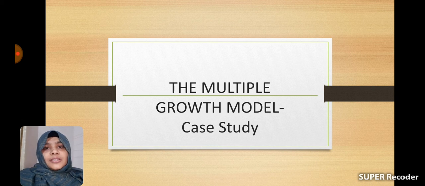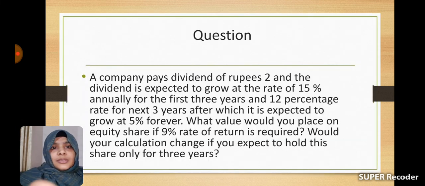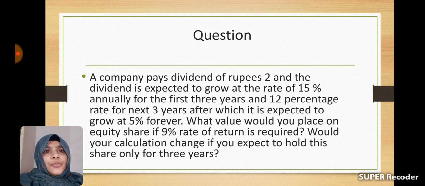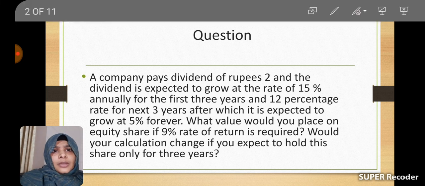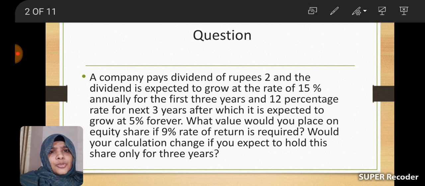In the previous session, we discussed the multiple growth model, and today let's go through another case study with some more adjustments. The question is: a company pays a dividend of rupees 2, and the dividend is expected to grow at the rate of 15% annually for the first 3 years and 12% for the next 3 years, after which it is expected to grow at 5% forever. What value would you place on the equity share if a 9% rate of return is required? And another question: would your calculation change if you expect to hold this share only for 3 years?